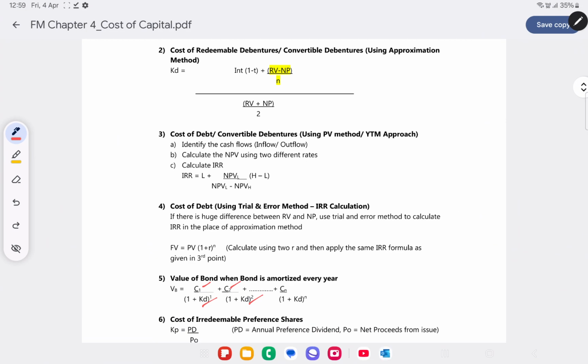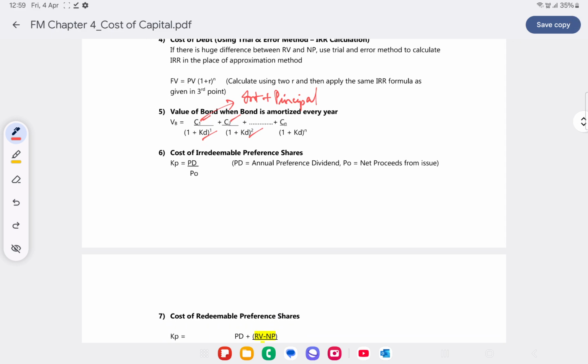It's nothing but the value of bond or asset is generally the present value of all its cash inflows. So cash inflows for a bond will be, from an investor's point of view, your interest and then the redemption value. If it's amortized every year, then a part of the principal will also be received along with your interest. So the C is nothing but both your interest and principal, since it's amortized every year. So you have to take the present value for the first year, for the second year, and so on till the end of the term so that you can find the value of bond. This is only when the bond is amortized every year.